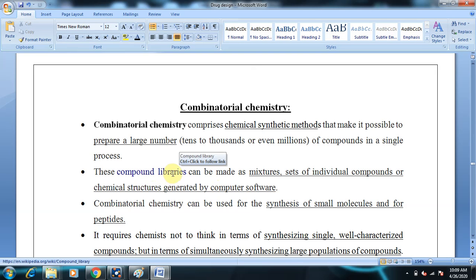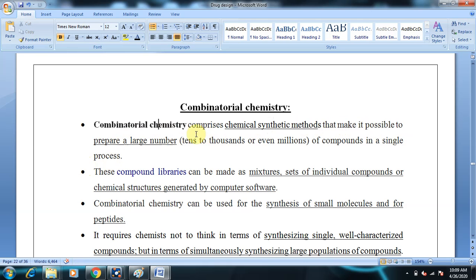These compound libraries can be synthesized as mixtures, or prepared as sets of individual compounds, by the utilization of computer resources and software. So synthetic chemistry in combination with computer software is a part of combinatorial chemistry. Quickly we'll go through it again. Combinatorial chemistry comprises chemical synthetic methods that make it possible to prepare a large number of compounds in a single process.